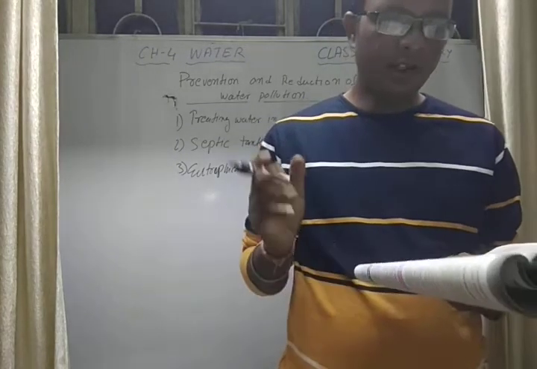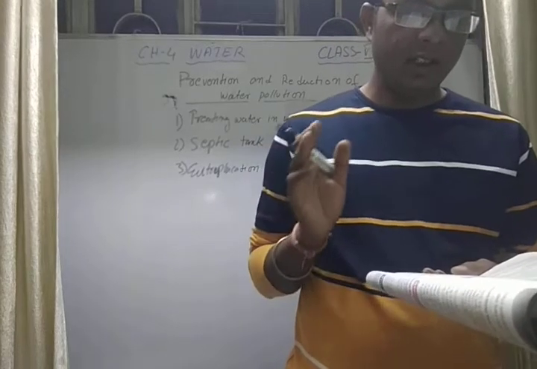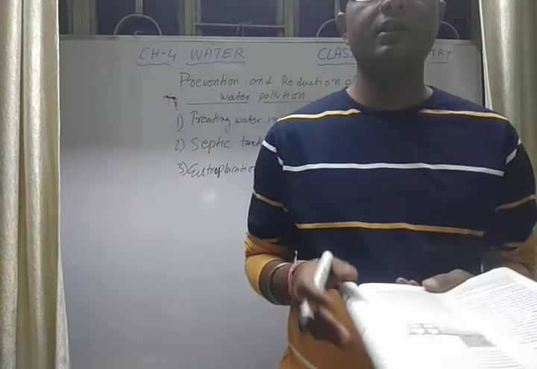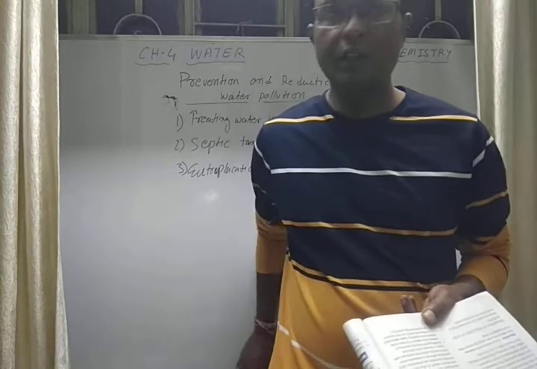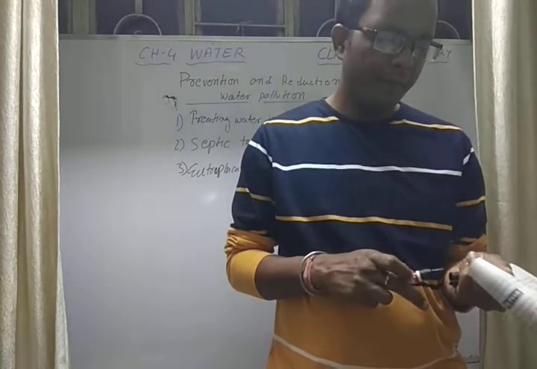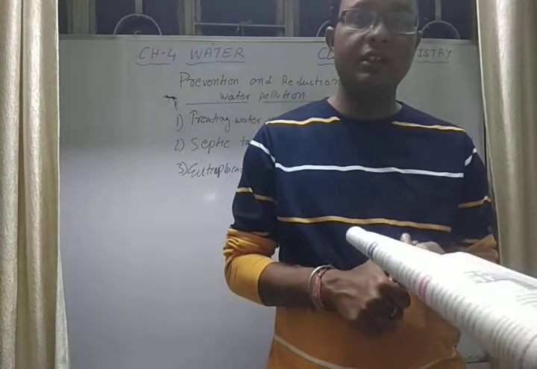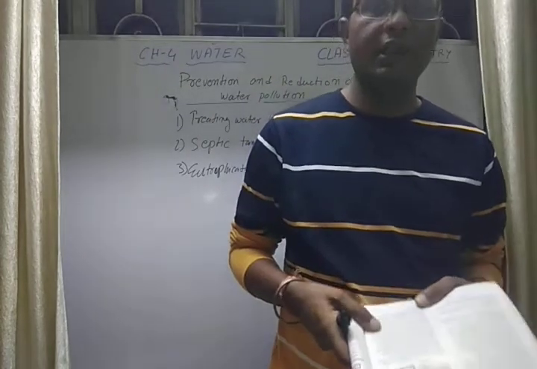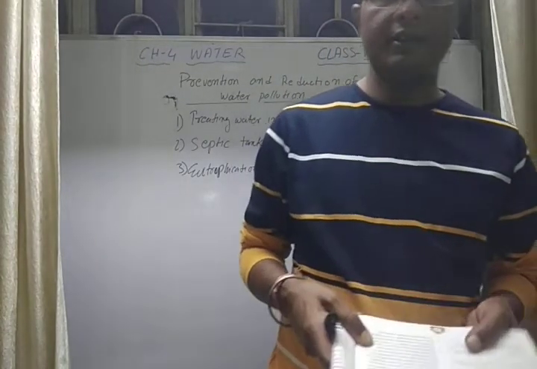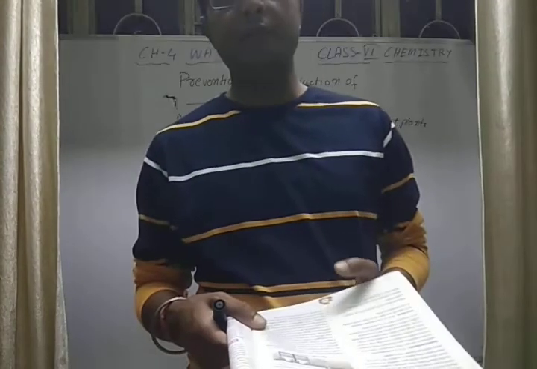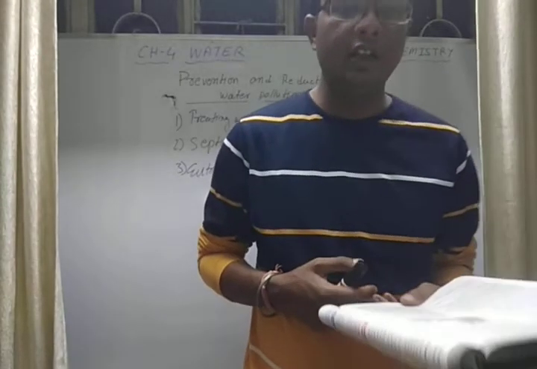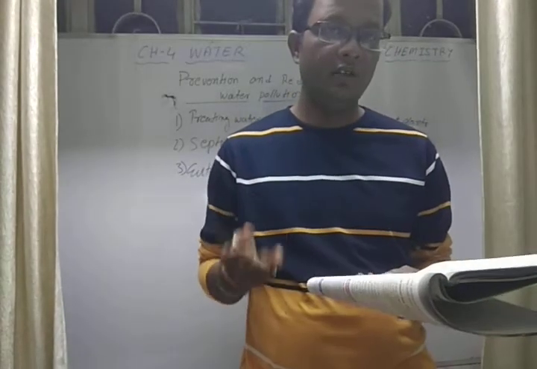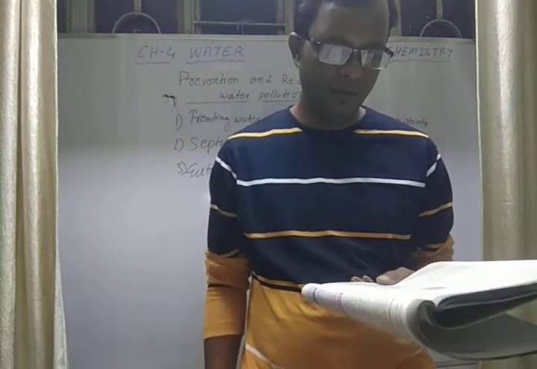Now the third point is avoiding washing clothes and cleaning utensils in water bodies. All of us know, and you have also seen in villages, that most people wash clothes, clean utensils, and wash their kettles in water bodies, isn't it? You have seen this generally in lakes and ponds. So it also leads to water pollution. If we can reduce it, we can reduce the water pollution.